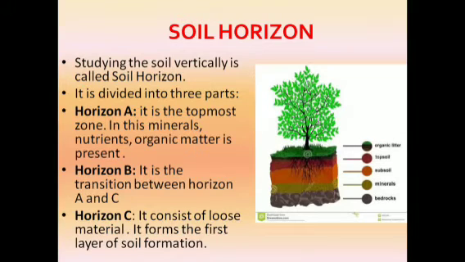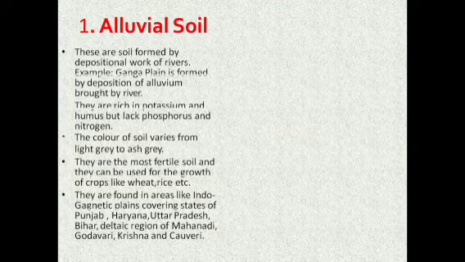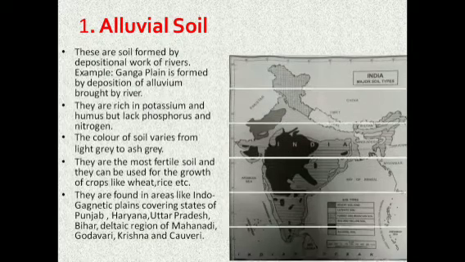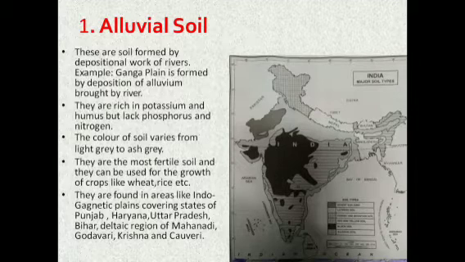Let's move to alluvial soil. These are soils formed by the depositional work of rivers. Example: the Ganga plain is formed by depositions of alluvium brought by the river. They are rich in potassium and humus but lack phosphorus and nitrogen.